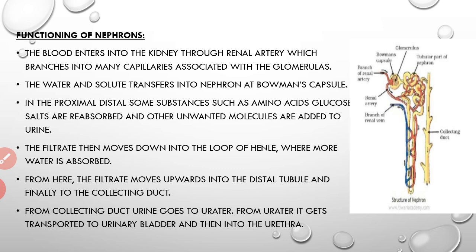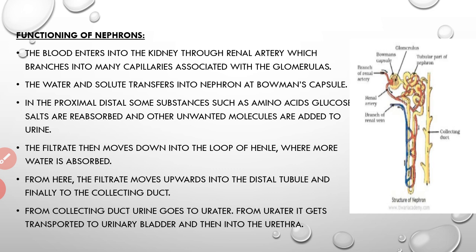Then in the proximal tubule, some substances such as amino acids, glucose, salts are reabsorbed, and other unwanted molecules are added to urine. Then the filtrate moves down into the loop of Henle, where more water is absorbed.